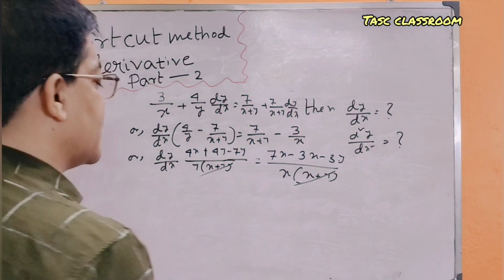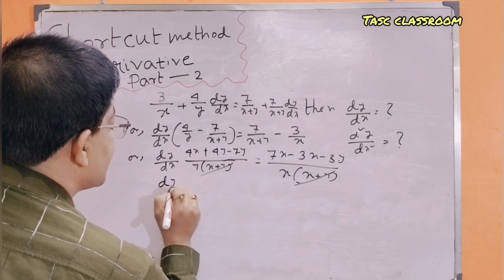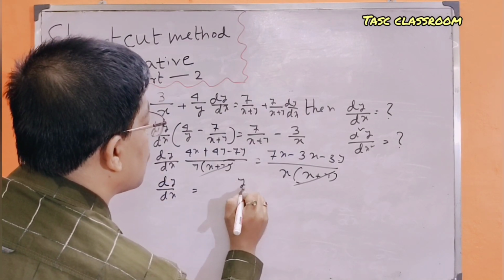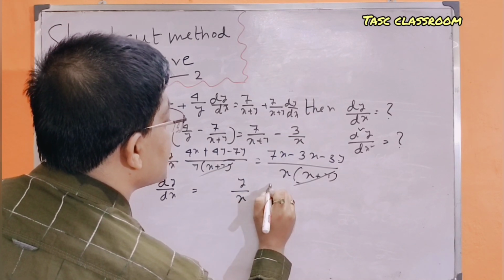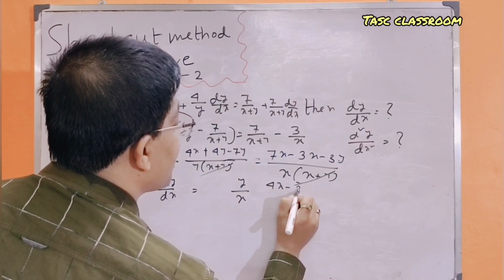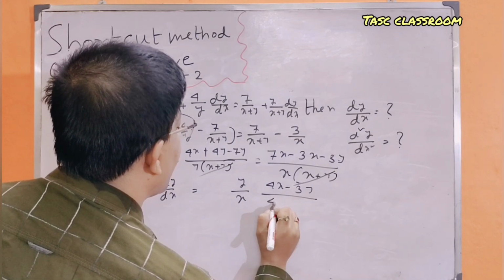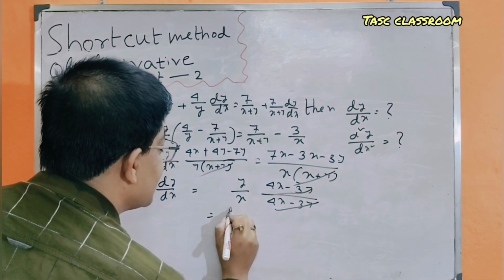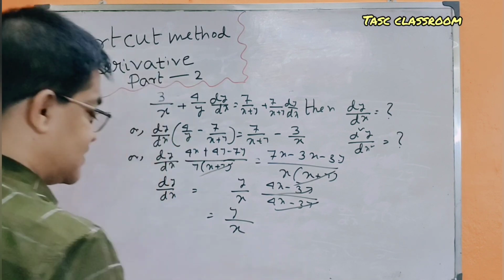Cancelling (x plus y), dy/dx is equal to y by x into (4x minus 3y) by (4x minus 3y). The answer is y by x.